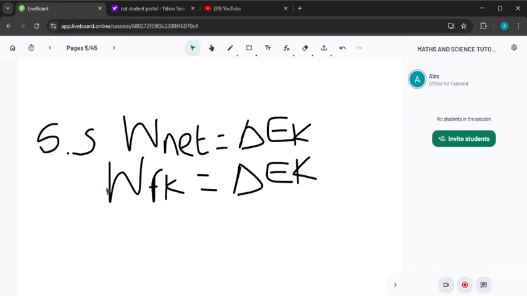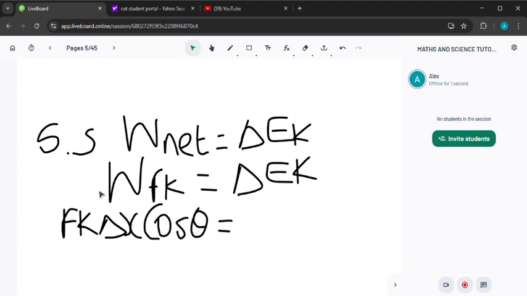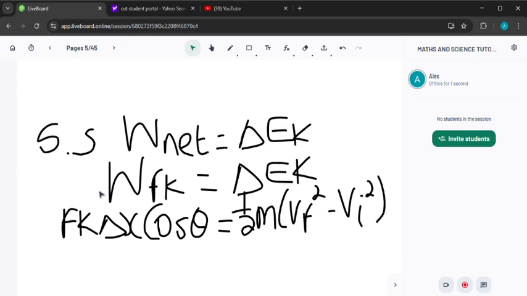Work done by frictional force is the kinetic frictional force, Fk, multiplied by delta x, the displacement, multiplied by cos theta. And the change in Ek is half m into vf squared minus vi squared. All right, then we can draw our calculations.